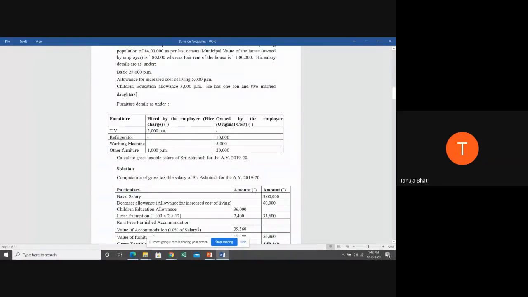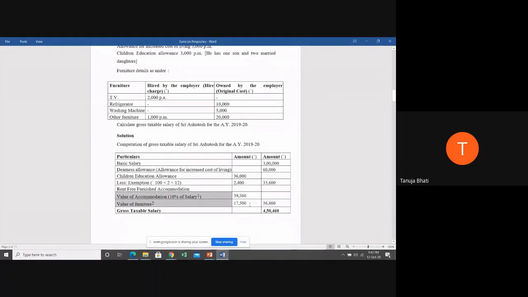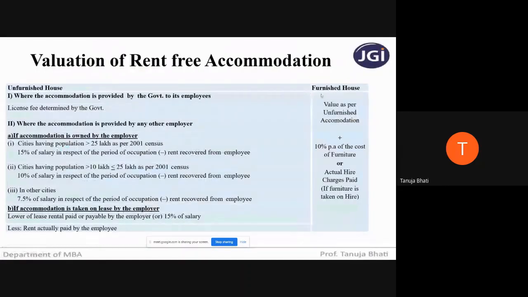Next, we have taken all the elements the employee is receiving. Next, he is also receiving rent-free accommodation. Correct? Now, how to calculate the value of unfurnished house and the value of furniture together? If we add, we get the taxable rent-free accommodation. Okay. So students, look at the right hand side. If it is a furnished house, you have to take the value as per unfurnished accommodation, and the value as per unfurnished accommodation is calculated using this provision,